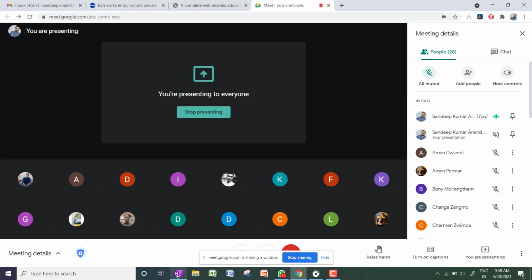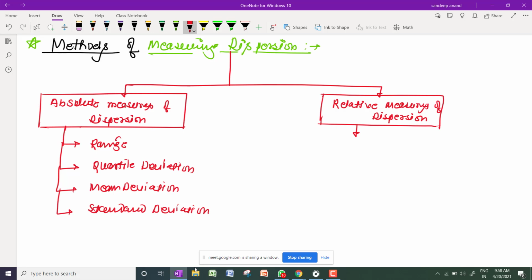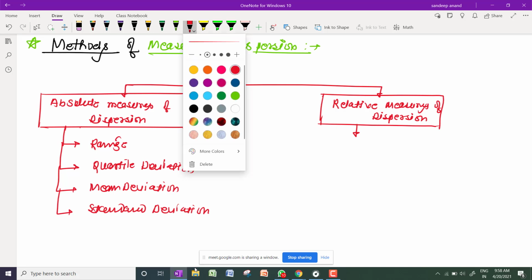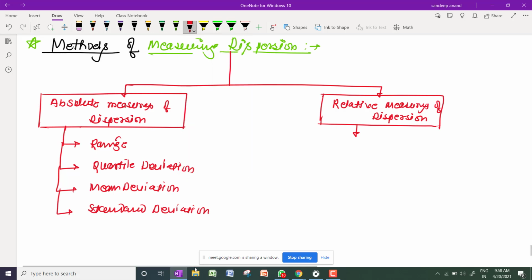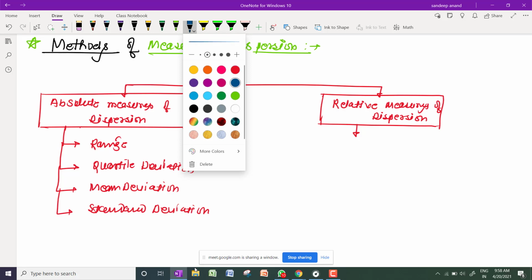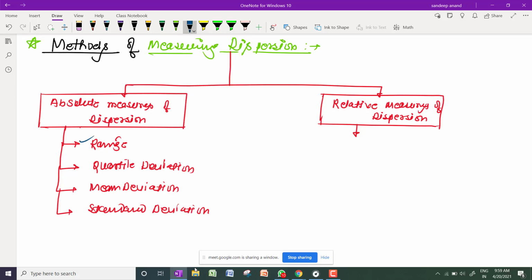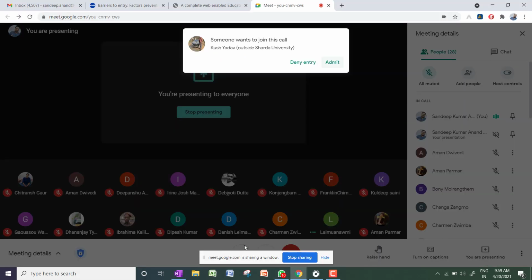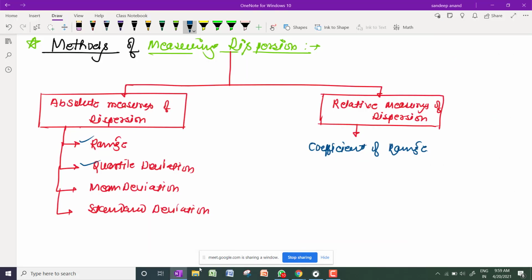And in the relative measures of dispersion, there are again four terms. The first one is the range, so the relative measure is the coefficient of range. Then quartile deviation, whose relative measure is the coefficient of quartile deviation.